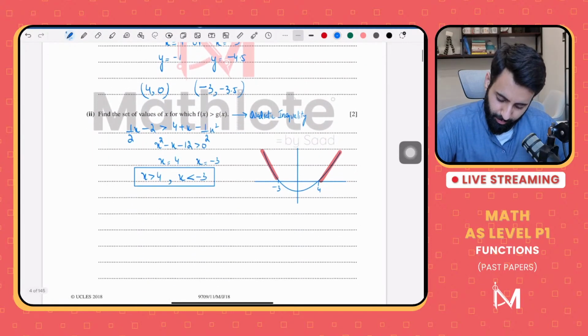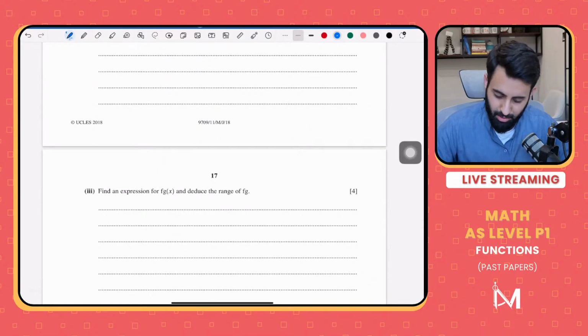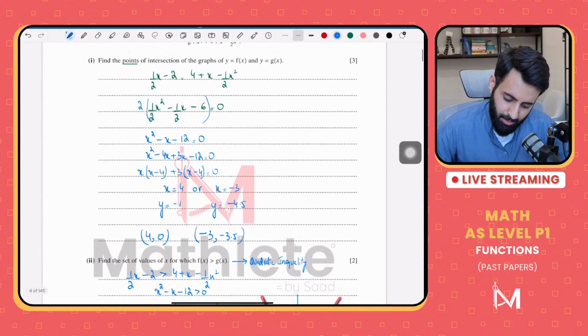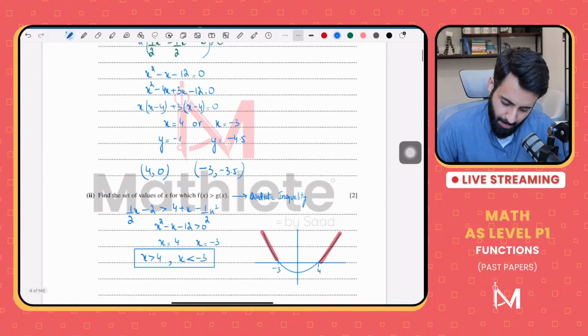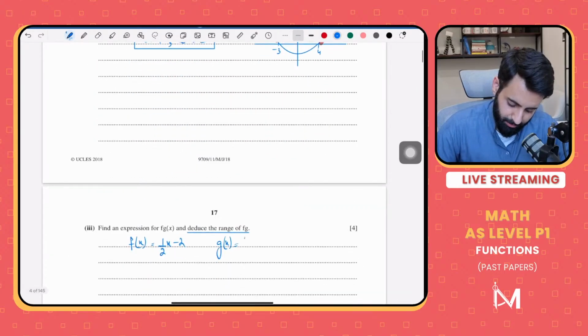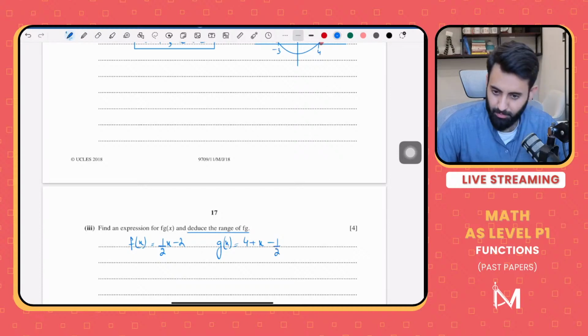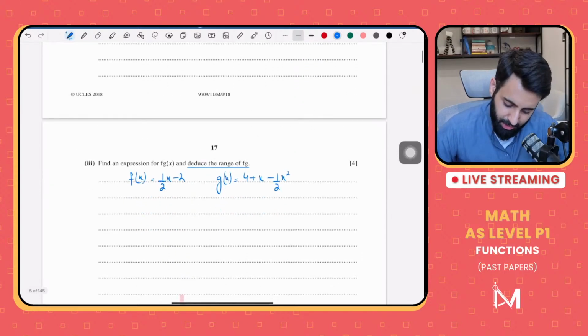Okay, now part 3. Find an expression for f of g of x and state the range of fg. So f of x, first let's write that down. f of x equals half x minus 2. Now let's write down g of x. g of x equals, let's see, 4 plus x minus half x squared. Now fg means that we plug in function g in function f. That's what it means. So let's do that.